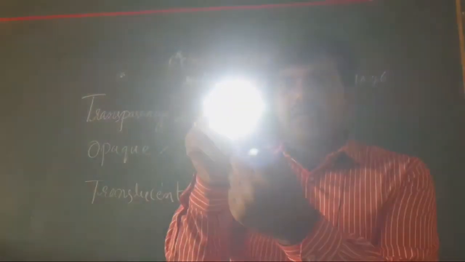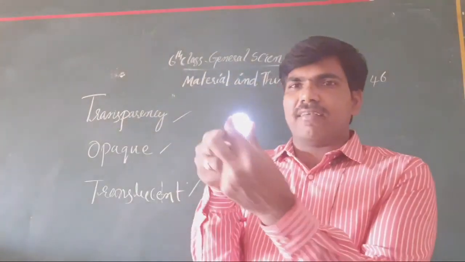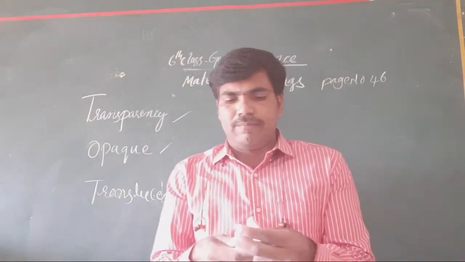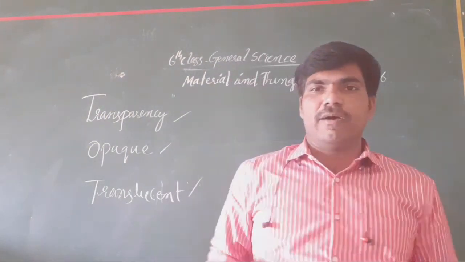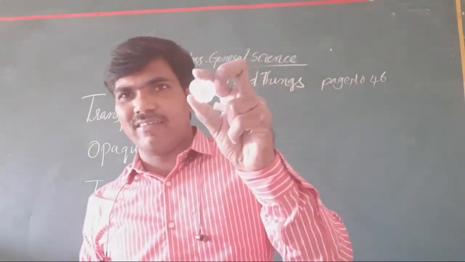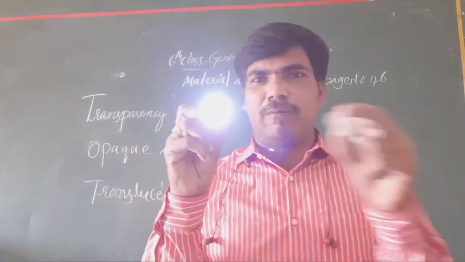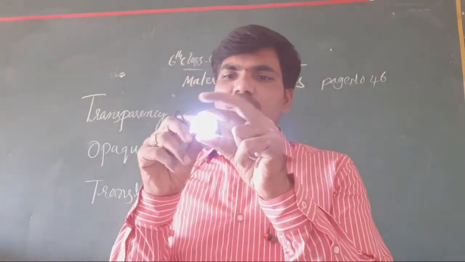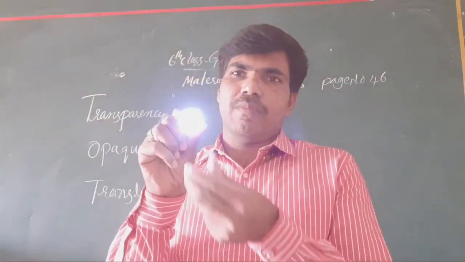Okay, the light appears to you from where? From here. Okay, now from this glass. Clear or not all the students? This light appears through this glass now. Okay, does it appear or not? It appears through the glass also. It appears only. Okay now.